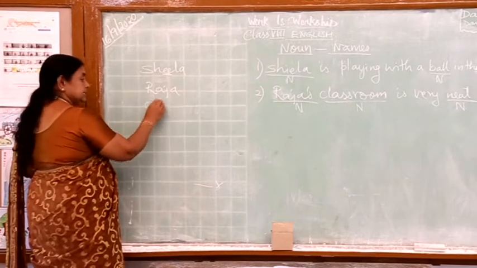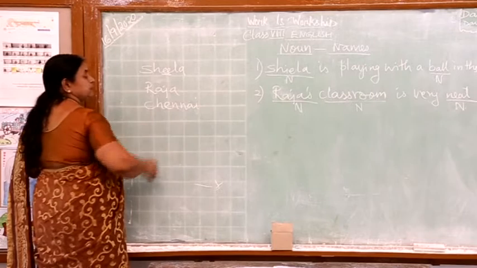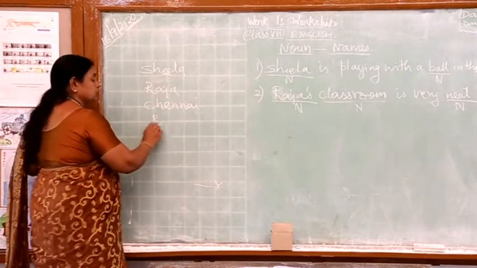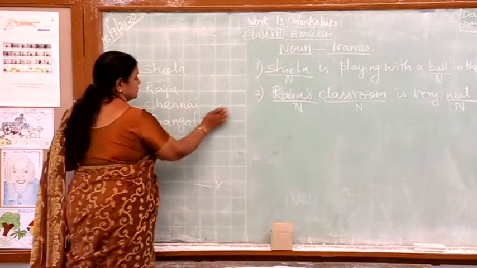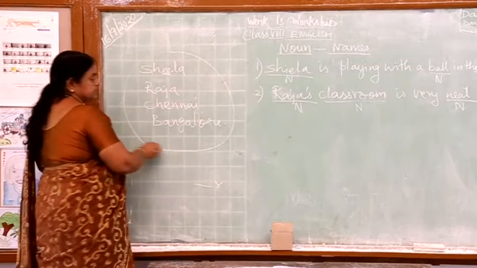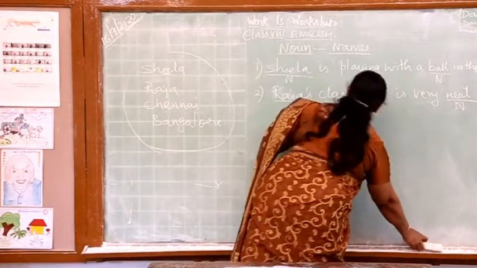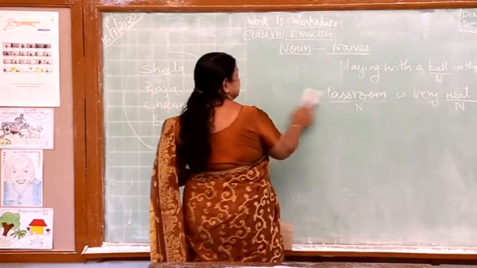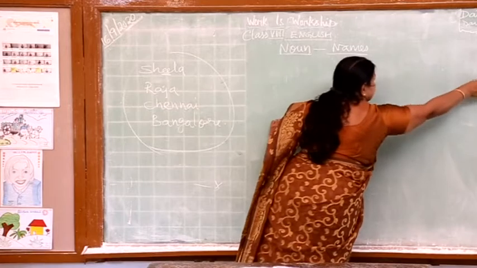Then it can be the name of a place, like Chennai, and in the previous class I told you Trichy or Bangalore. So these are one type of nouns. I will tell you the names later. First you just find out how I am categorizing. You yourself can find the answer.